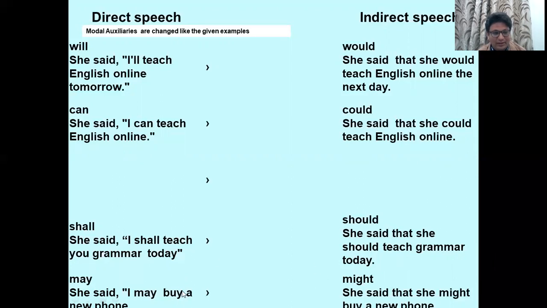May will go into might. For example, she said, I may buy a new phone. So the answer will be, she said that she might buy a new phone.